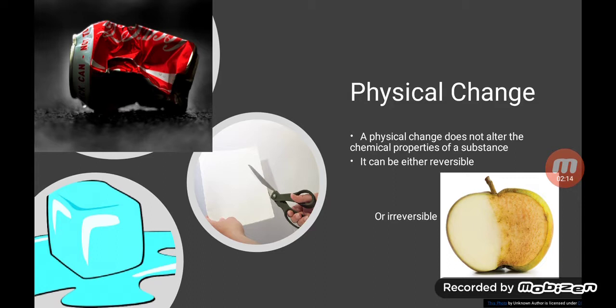For example, if you dissolve salt in water, you can recover the salt back by allowing the water to evaporate. This physical change is reversible. But if you cut an apple into pieces, no new substance is formed, yet we cannot get the whole apple back.